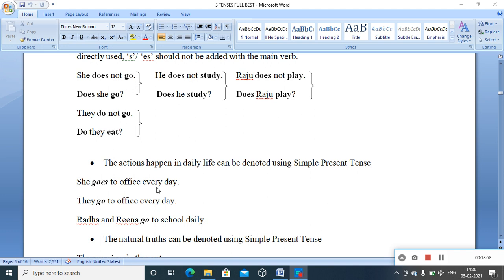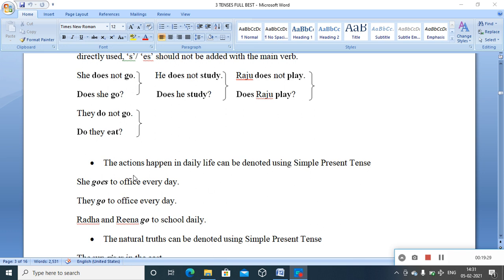She goes to office every day. That can be an action that is part of the daily life of the person. As it is a singular subject, she goes, does plus go. She goes to office every day. If it is a plural subject, they go to office every day, because they do plus go. They go to office every day. Because they do plus go, there is no change in its form.